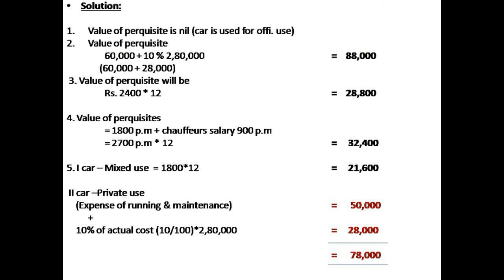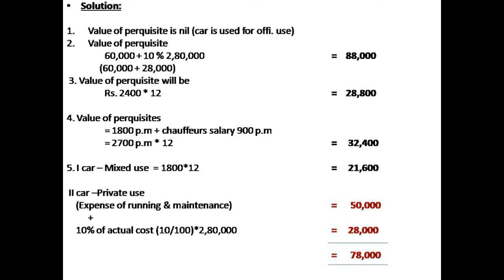In the fifth condition, it has been utilized for both mixed one. In that case, when he is provided with more than 2 cars, one car to be taken as a personal use and the second car to be taken as officially used and privately used. Both it has been used. In that condition, we have to calculate like this. First car, only if it is a small car, as I told that 1,800 is to be calculated.